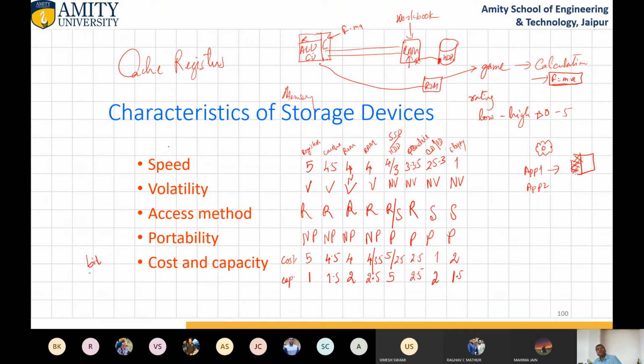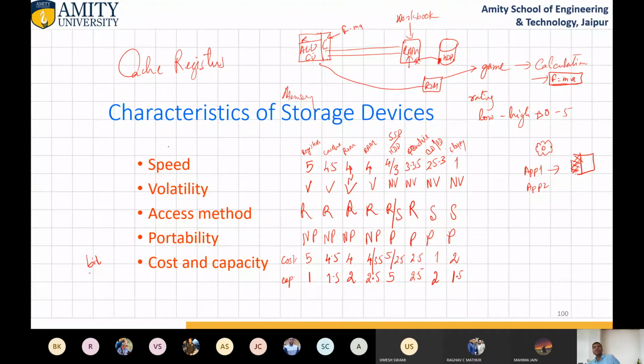Similarly, in a browser, whenever you go to Gmail, Gmail stores the first page. If you go to the next page, then it will take time, but for the first page it will not take any time. Similarly for Facebook also. So these are the different caches, but these are not part of cache memory. The function of this cache is similar to the processor's cache.